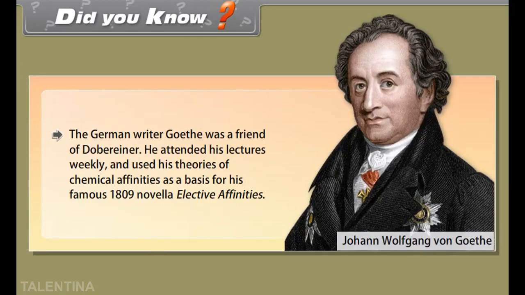Did you know? The German writer Goethe was a friend of Dobereiner. He attended his lectures weekly and used his theories of chemical affinities as a basis for his famous 1809 novella, Elective Affinities. Newlands' Law of Octaves.